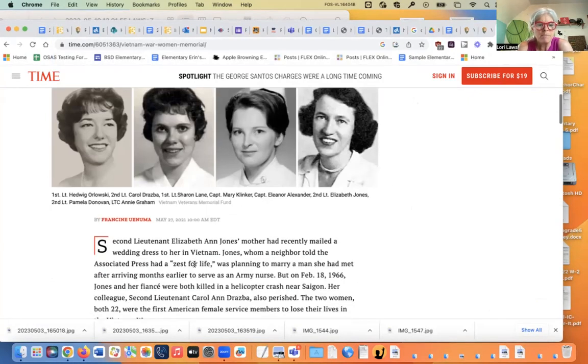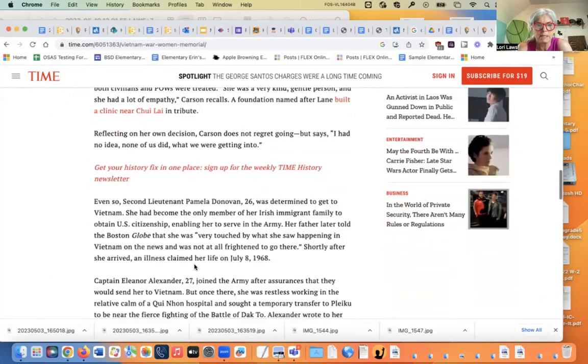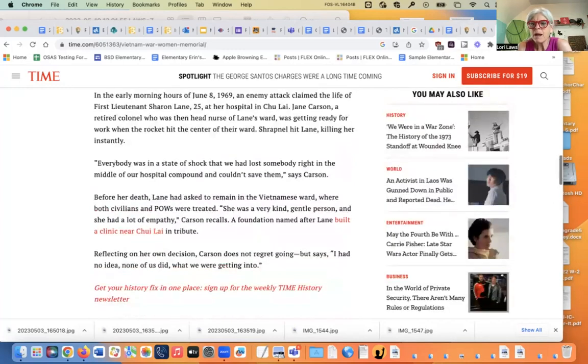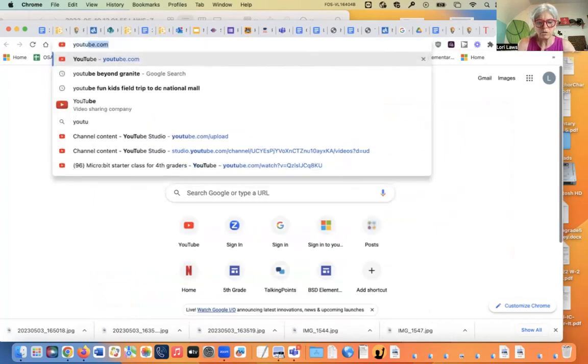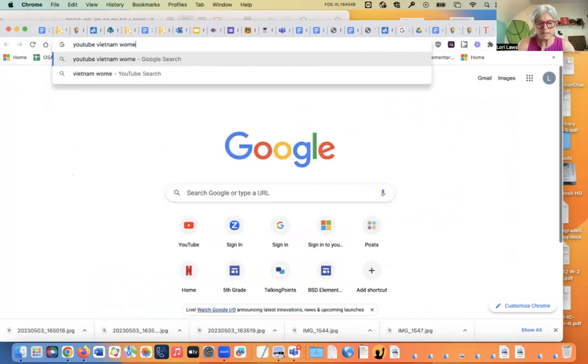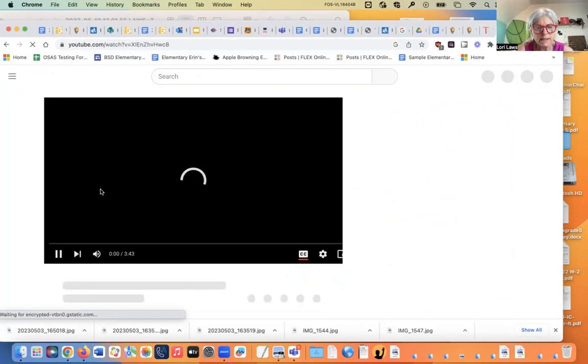Here are their names. So I'm going to want to take lots of notes from this one. This one's much longer, right? And I'm going to probably want to read the whole thing. Look at all that. And then I might want to go see YouTube Vietnam Women's Memorial, because I'll bet you it will take me there and I can see it. Oh, look, why the Vietnam Women's Memorial is meaningful. Wow, that's going to like write my essay for me, isn't it?